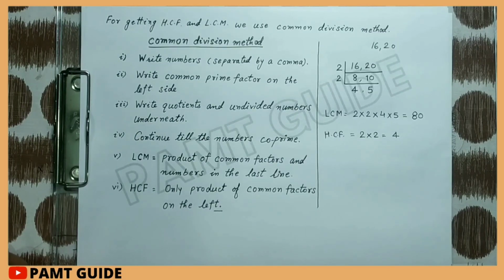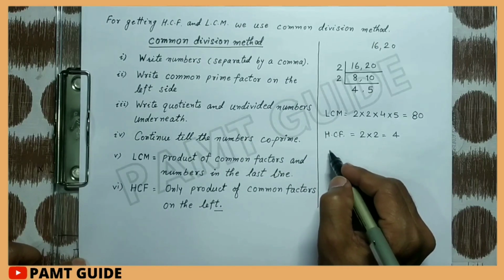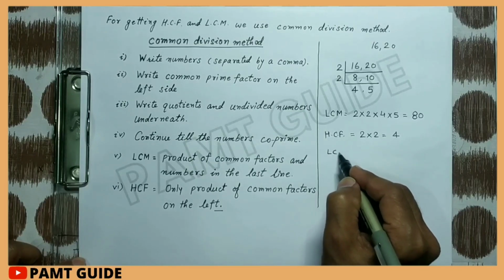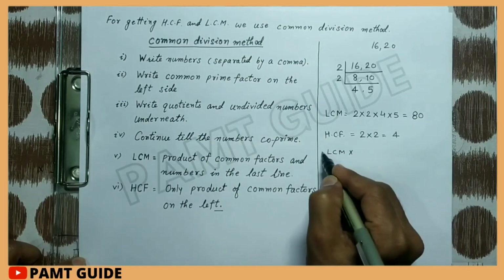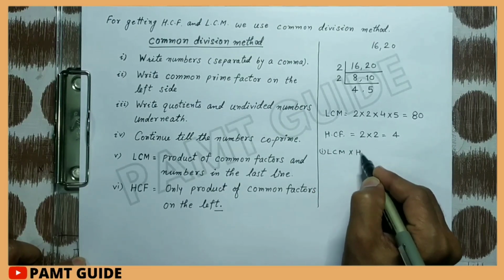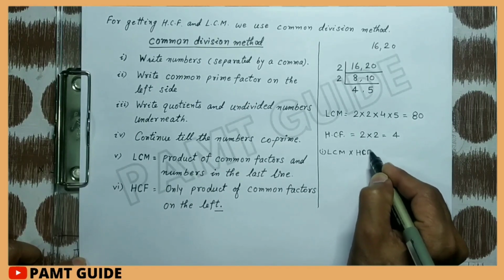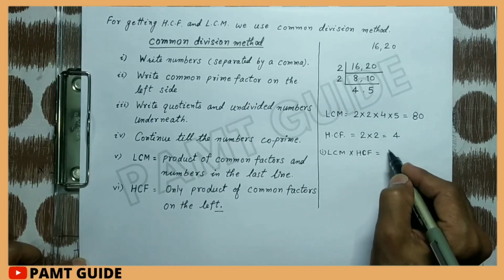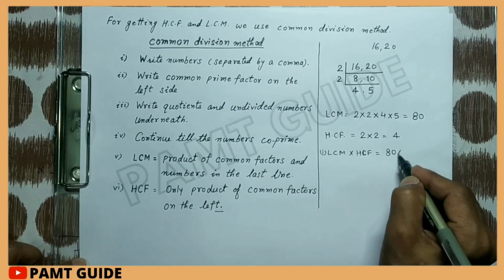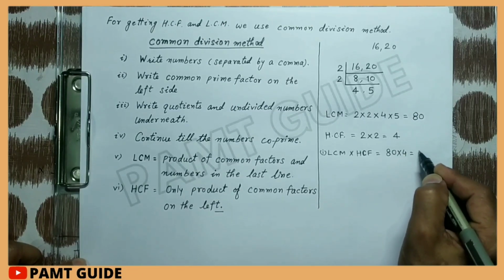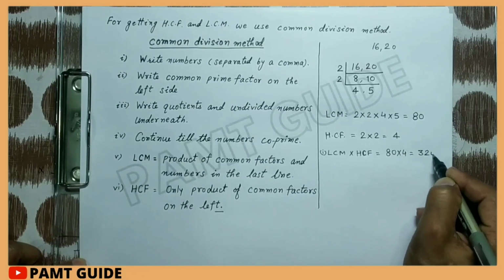Now let's see another interesting concept about the HCF and LCM of two numbers. First, we find the product of LCM and HCF: 80 multiplied by 4 is equal to 320.